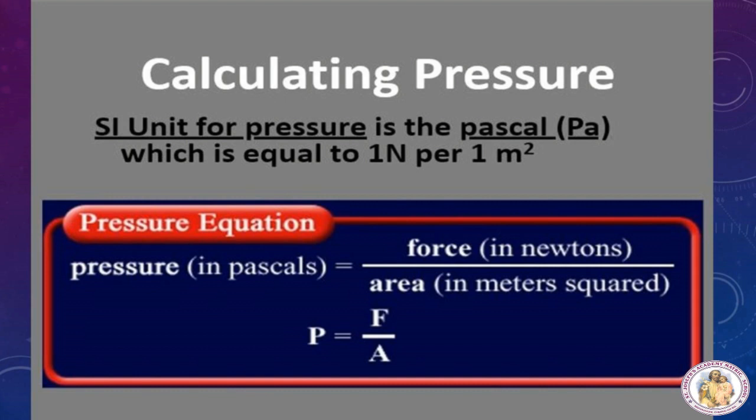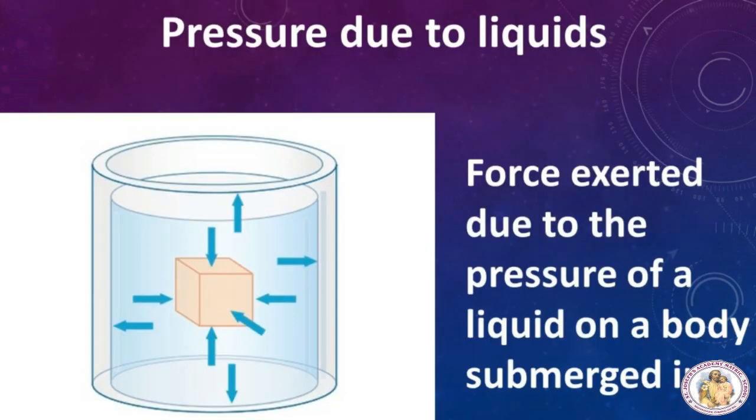So for pressure, P is equal to force F by area A. So what is the pressure formula? P is equal to F by A. We shall first learn about the pressure exerted by liquids and then learn about the pressure exerted by gases. Now, pressure due to liquids.